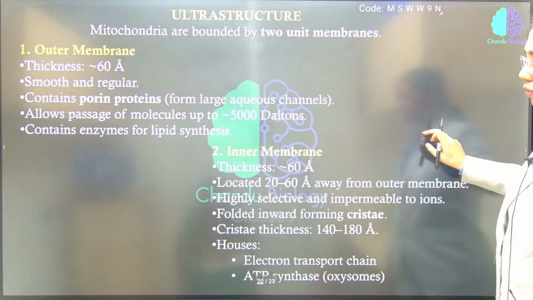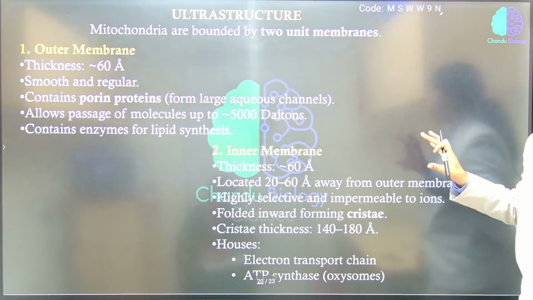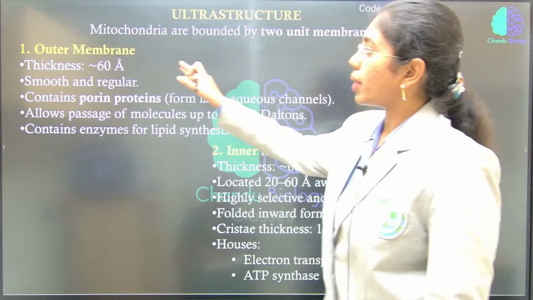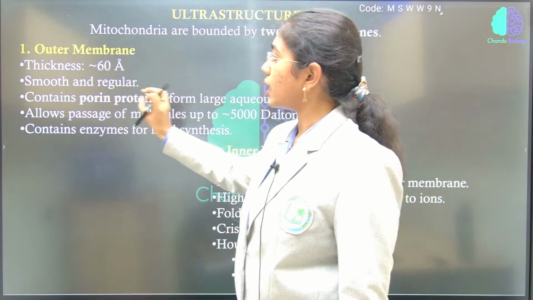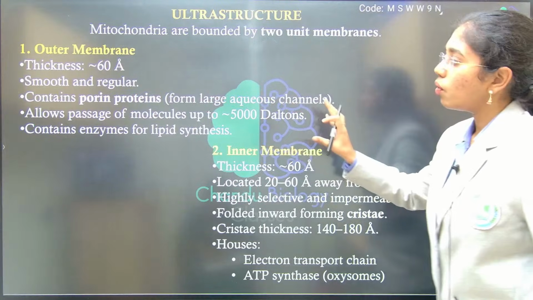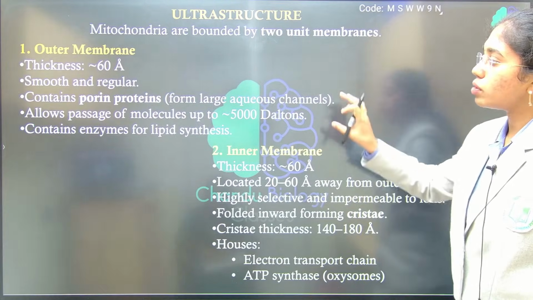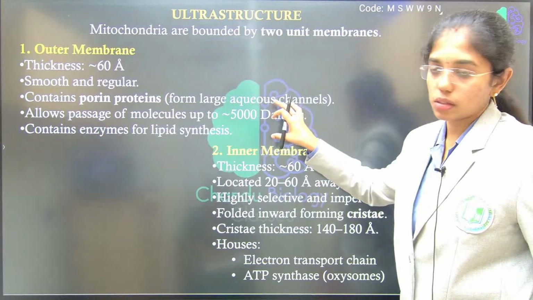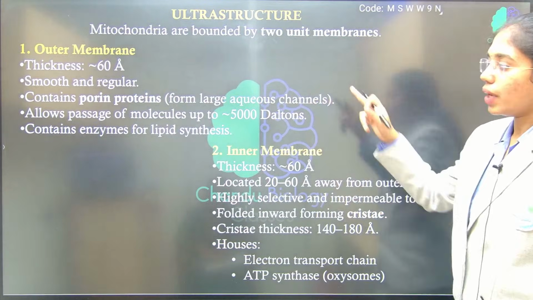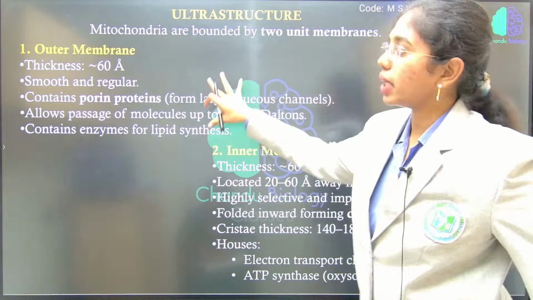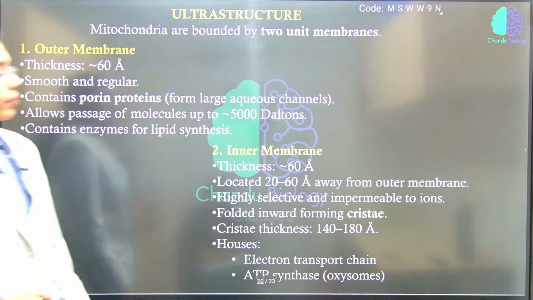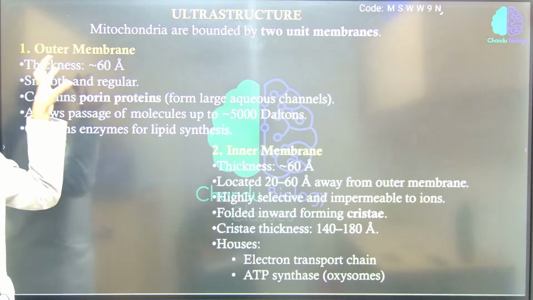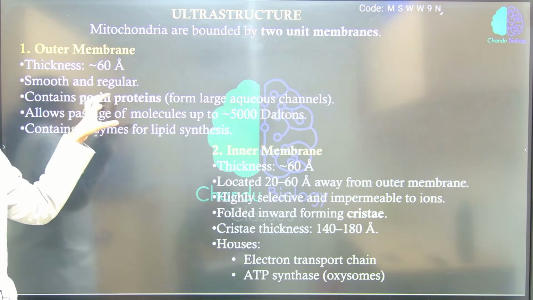So now, whatever we have learnt about the structural description, look here. Outer membrane thickness is around 60 angstroms. It is smooth and regular. It contains some porin proteins, which allow the passage of molecules up to around 5000 Daltons. Lipids, fine, right? It is completely permeable and it has porin proteins. And it has some irregularly shaped lipids called cardiolipids.